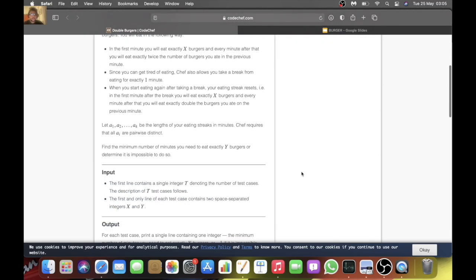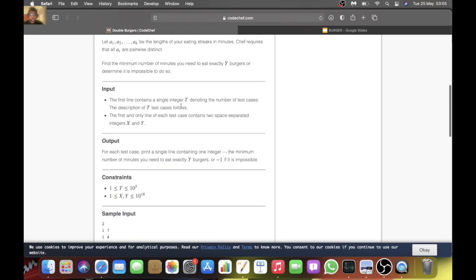Let A1, A2, ..., AK be the lengths of your eating streaks in minutes. Chef requires that all Ai are pairwise distinct. Find the minimum number of minutes you need to eat exactly Y burgers, or determine it is impossible to do so.